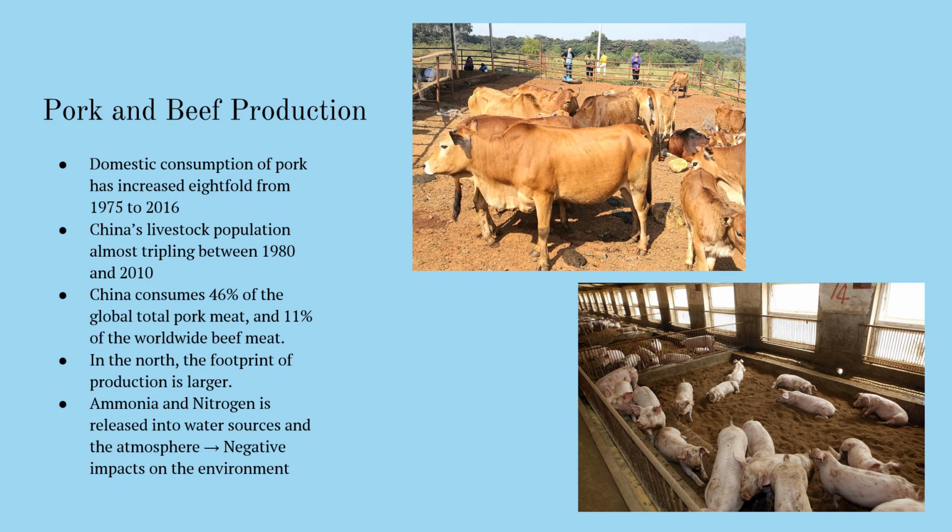Greenhouse gas emissions have rapidly increased alongside the growth of the pork industry. The production of beef has spatial effects, as cows in northern China are heavier and so produce more methane than those in the south, as well as needing more energy and feed, meaning that in the north the footprint of production is much larger. Furthermore, these methane emissions pump more carbon into the global carbon cycle, which worsened the climate crisis. Between 1980 and 2010, the value of economic livestock production increased 56 times.